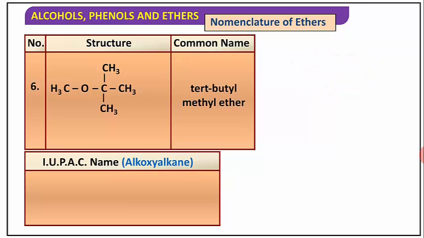We select the tertiary butyl group as the parent and give numbers to the longest straight chain, 1, 2, 3. The methoxy group is attached to the second position, also a methyl group is attached to the second position, therefore the name is 2-methoxy-2-methylpropane.